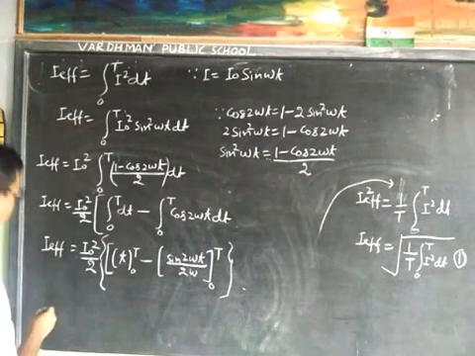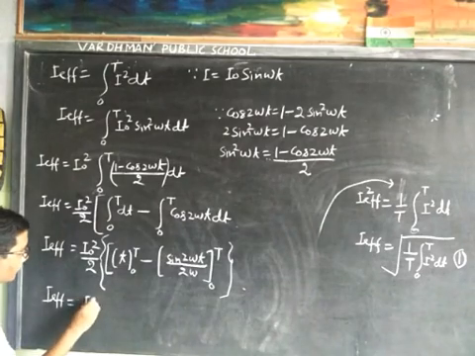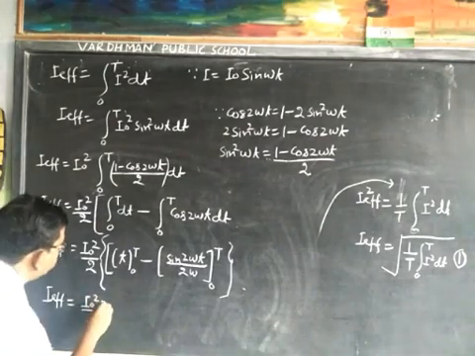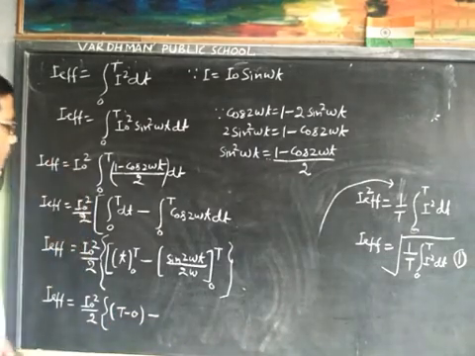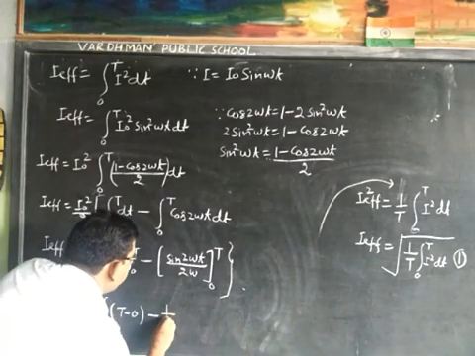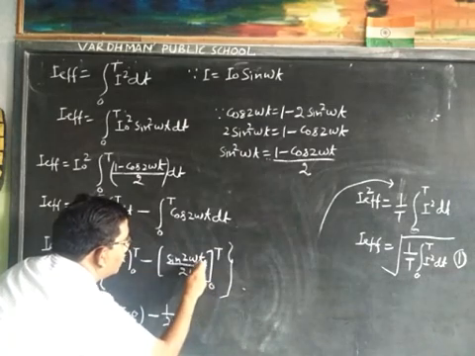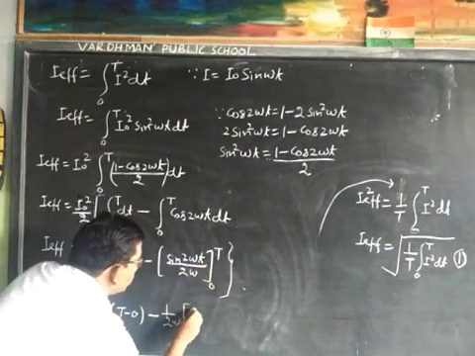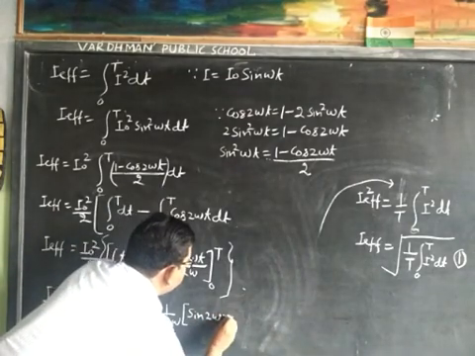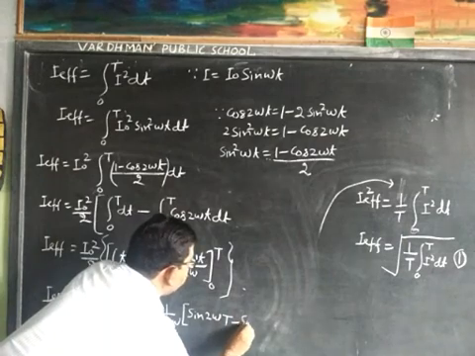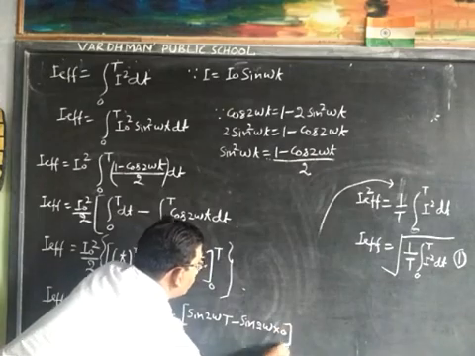Now I effective is equal to I0 square upon 2 into t minus 0 minus 1 upon 2 omega, and in place of small t we will write capital T minus 0, that is sin 2 omega T minus sin 2 omega into 0.